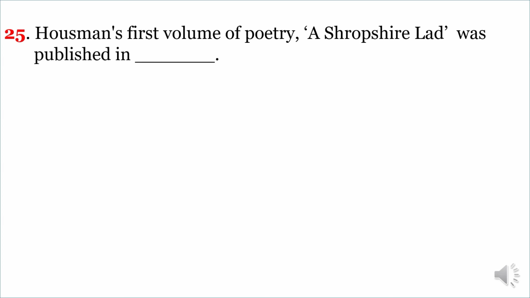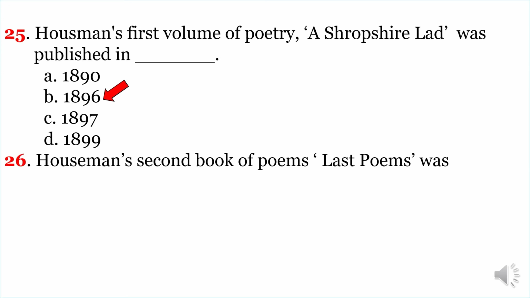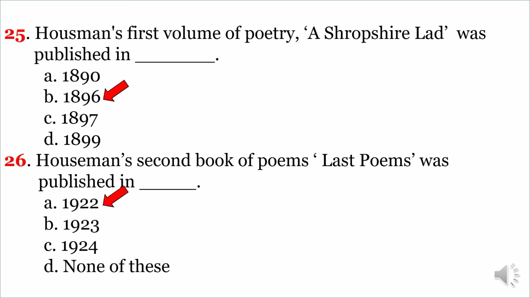Next question. Housman's first volume of poetry, A Shropshire Lad, was published in? The correct option is B. 1896. Next question. Housman's second book of poems, Last Poems, was published in? The correct option is A. 1922.